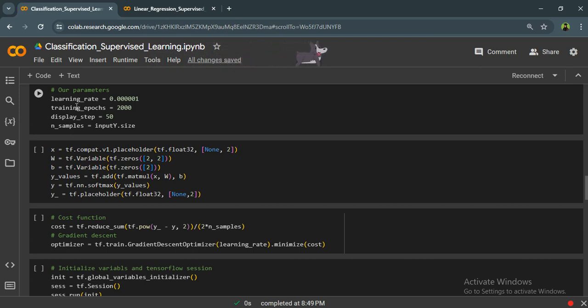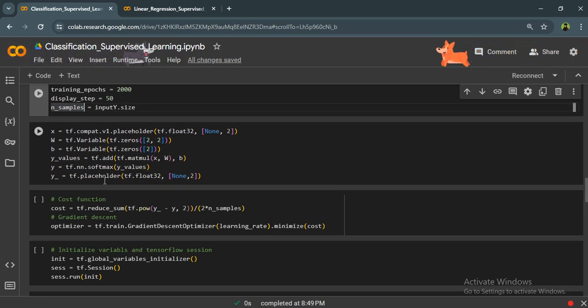Now, the point is how can my model make the best prediction? Okay, it's clear. We must define a variable which is called the learning rate, and we should define the number of training iterations of our model, which would be the training epochs, and I have set the value of 2000 for each of them. Okay, now we will have the samples that we want through our training process.